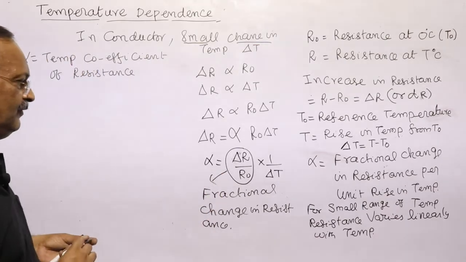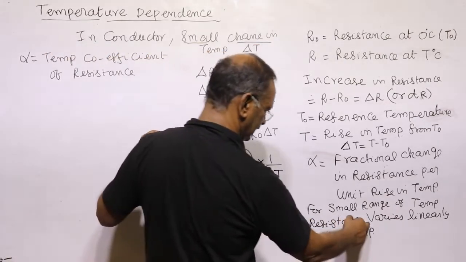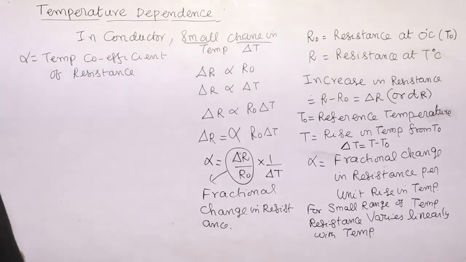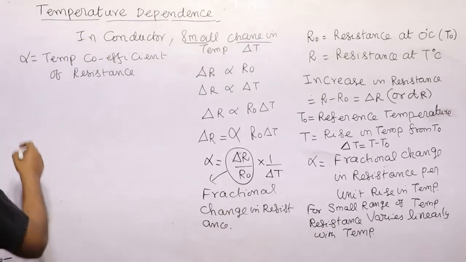So we can define that for a small range of temperature, resistance varies linearly with the temperature. Now we can define what alpha is.